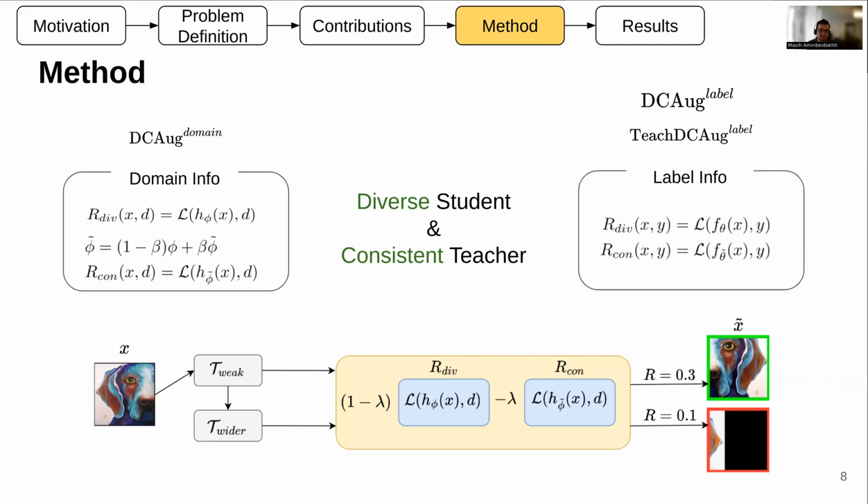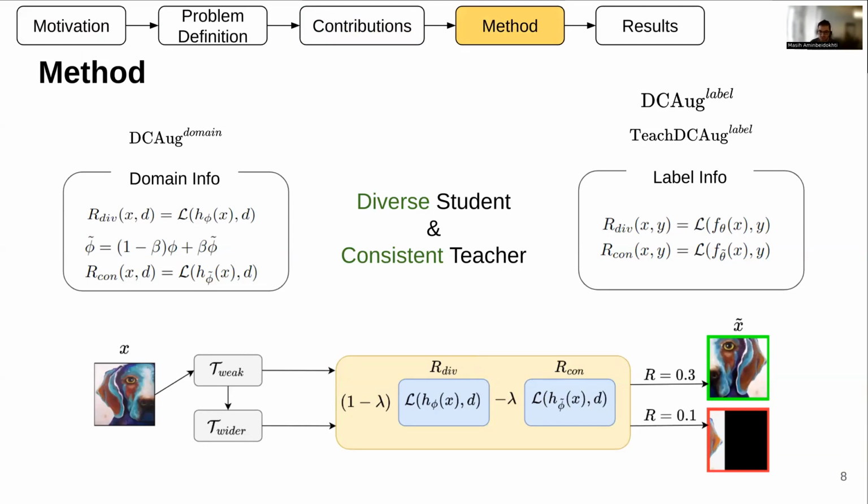One extra piece of information that we usually have in DG is the domain metadata. So we have one reward based on domain info, and if we don't have any information from domain info, we can use just the label, and we have a reward for both of them. Specifically, for the case of domain info, we defined our reward for diversity based on the loss of the domain classifier, and we try to maximize this loss, and simultaneously use the EMA version of the teacher to maximize the consistency as well, which is the negative of this reward. And then we combine both of them as our final reward function.